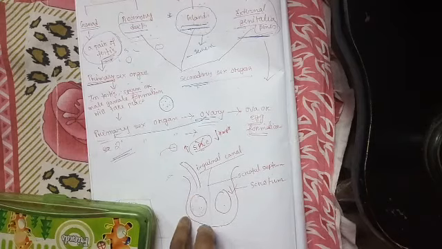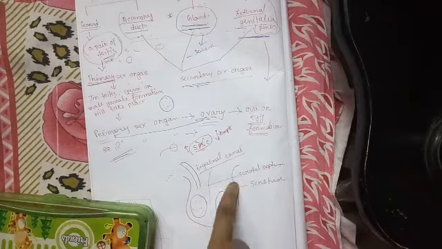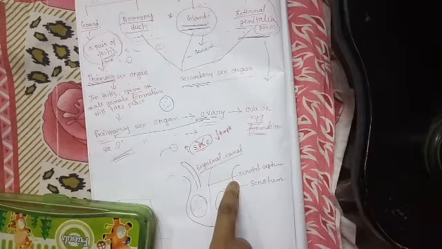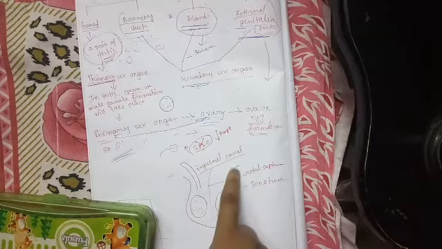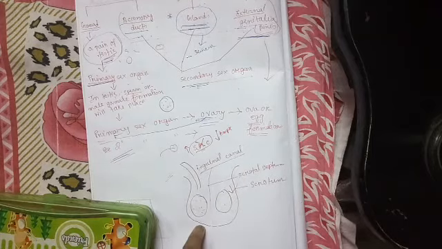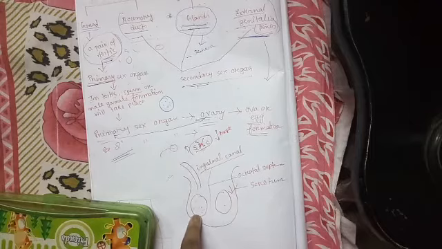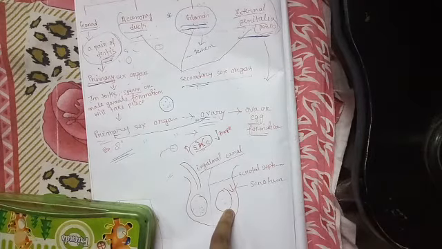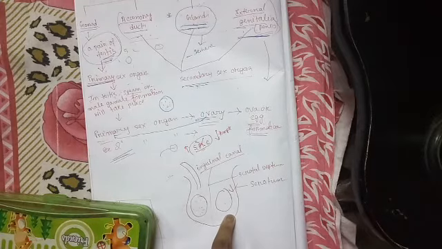The scrotum is a sac or pouch-like structure which is situated outside the abdominal cavity. The scrotum will always lie outside the abdominal cavity, that means it lies outside our body. The testes are situated outside the abdominal cavity within a sac-like structure called the scrotum.